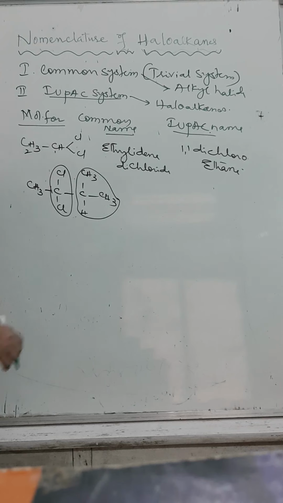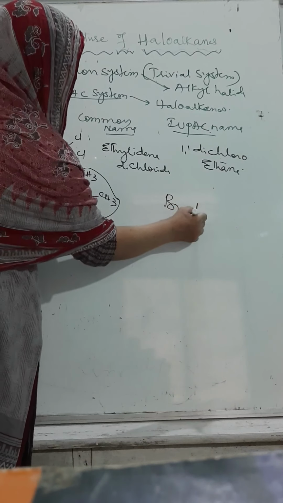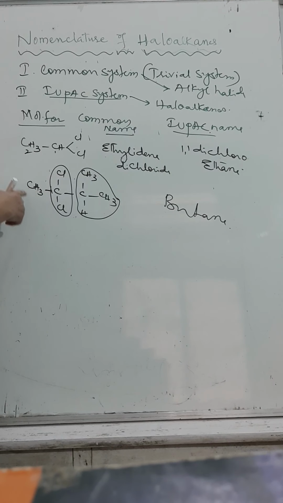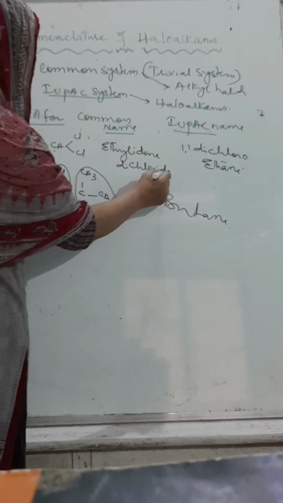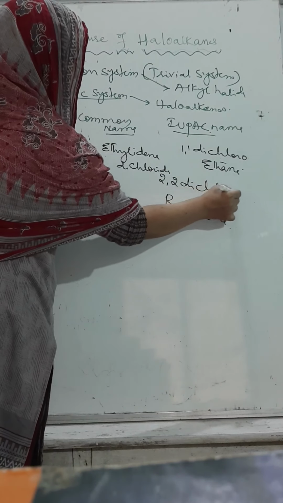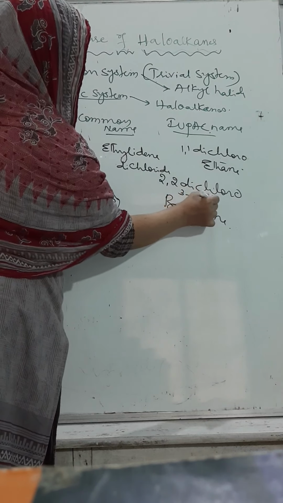So whenever we write such a molecule, 1, 2, 3, 4, the parent chain is butane. At the second carbon atom 2 chloro groups are there, and at the third carbon atom 1 methyl group. So how can we name it? 2,2-dichloro, 3-methyl butane.